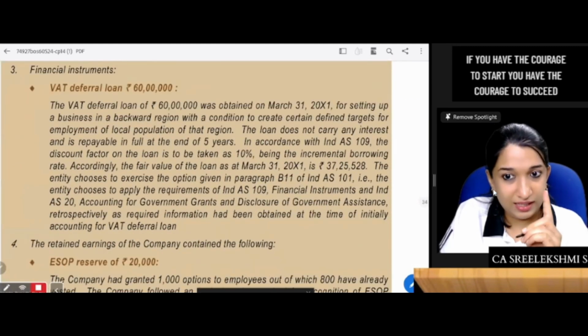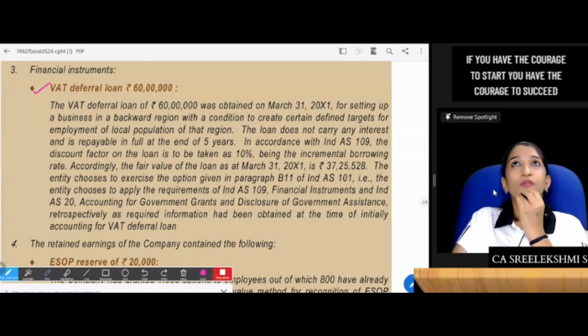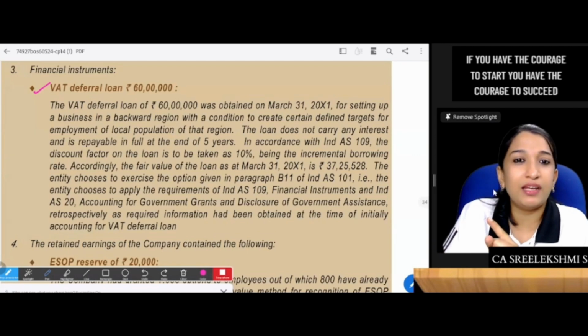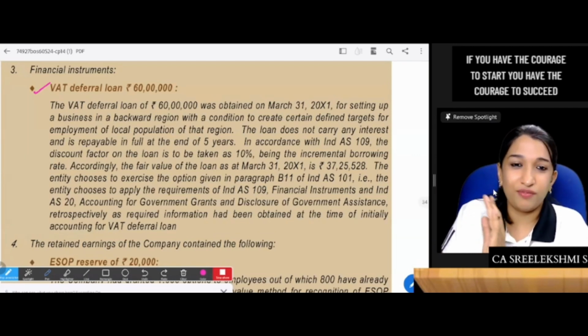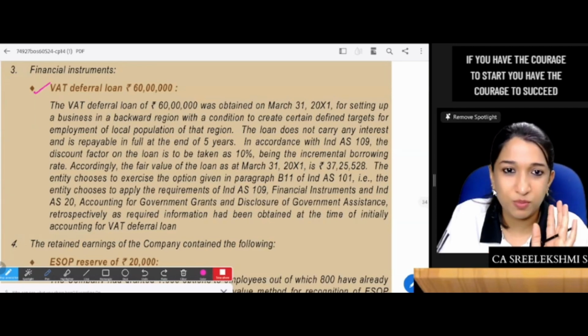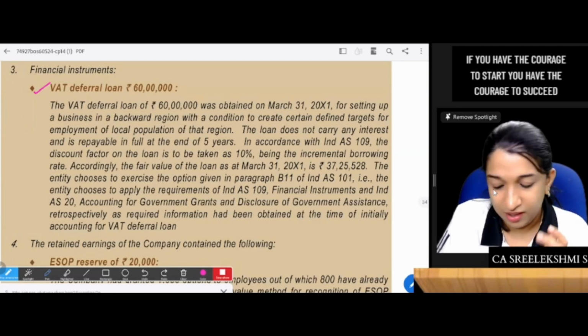VAT deferral loan. Listen carefully. VAT deferral loan, government loan. What was the provision as per IND AS 101? A first time adopter should do it retrospectively if the market rates are available on the date of the loan, or prospectively, just you need not split. That's possible. That's okay. On the date of transition, if you're not splitting, it is fine.